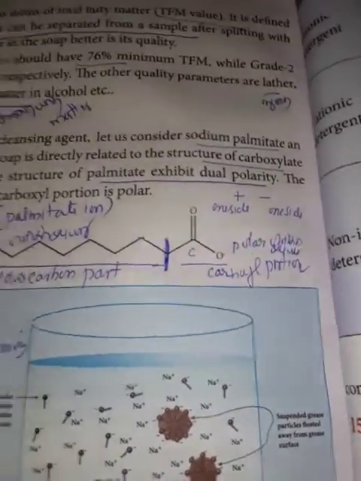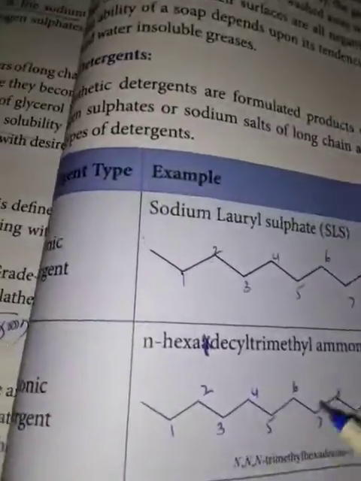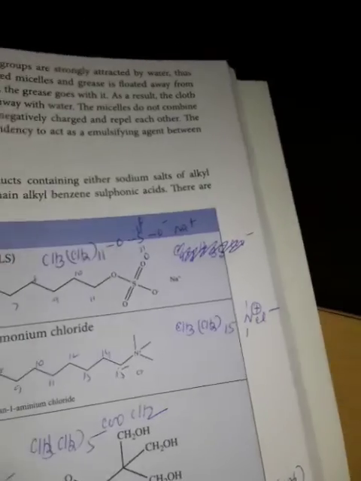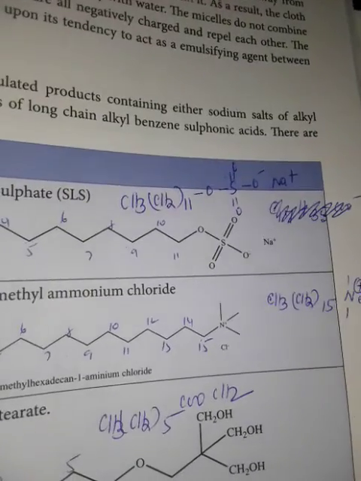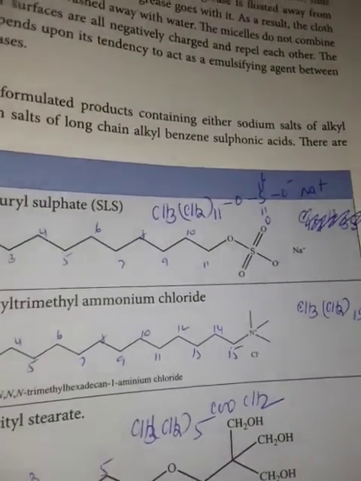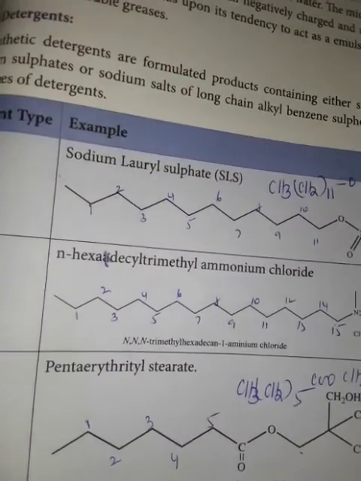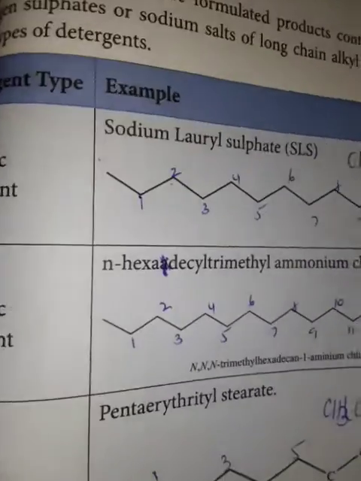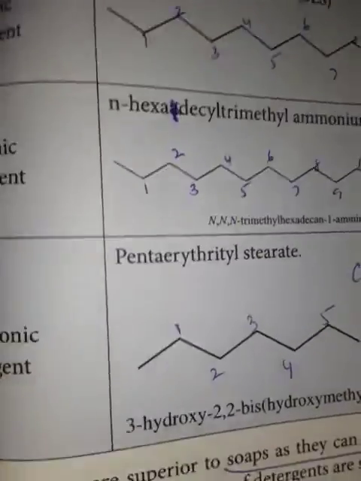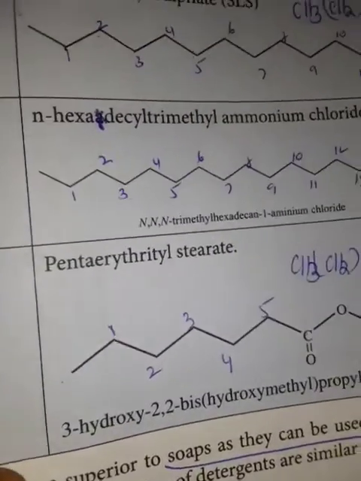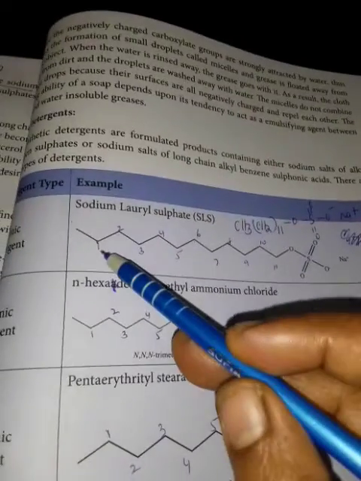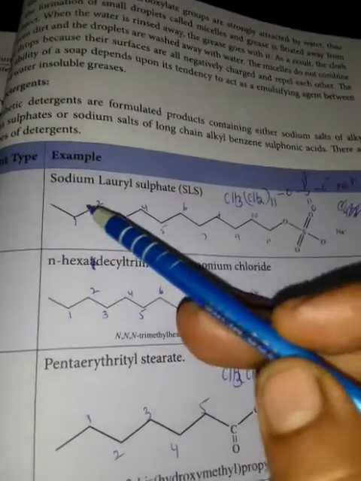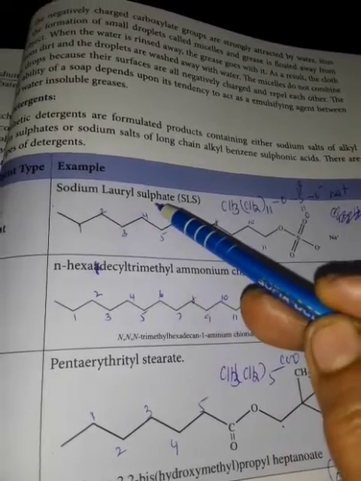Next, detergents. Detergents means sodium salt of alkyl hydrogen sulfates or sodium salts of long chain alkyl benzene sulfonic acid. There are 3 types of detergents. One is anionic detergents, other one is cationic detergents, other one is non-ionic detergents. Anionic means having a negative sign. See, this is the anionic detergent. Name is sodium lauryl sulfate.